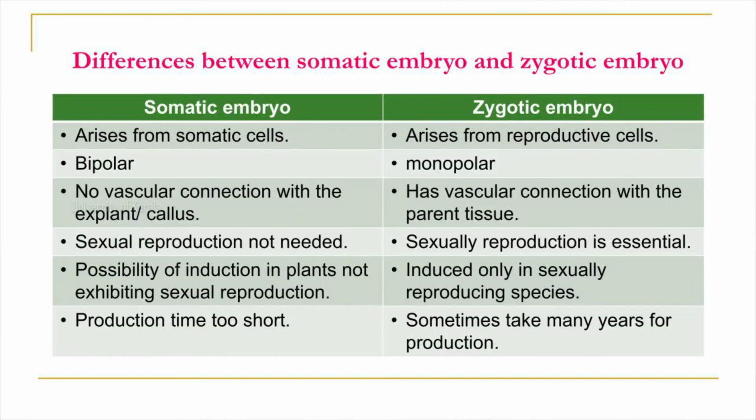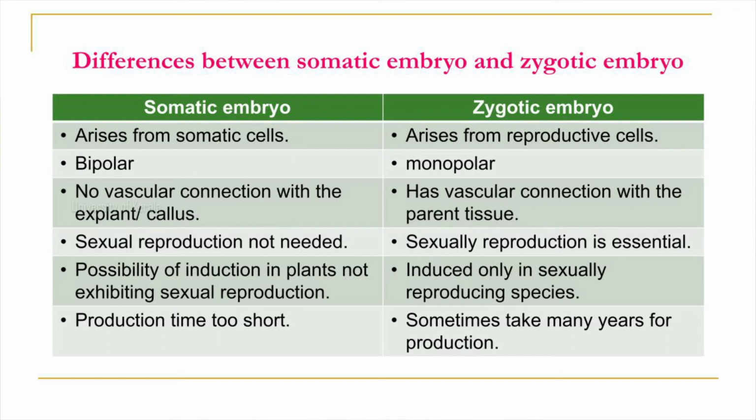The differences between somatic embryo and zygotic embryo is that somatic embryo is arising from somatic cells, while the zygotic embryos are arising from reproductive cells. Somatic embryos are bipolar, zygotic embryos are monopolar structures. There is no vascular connection with the explant in the somatic embryo, but in the case of zygotic embryos, it has vascular connection with the parent tissue.